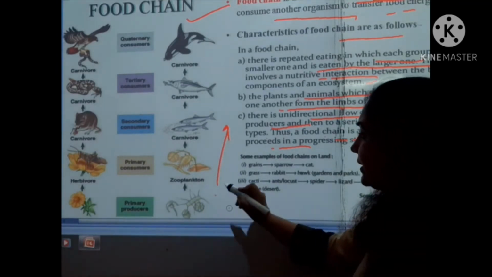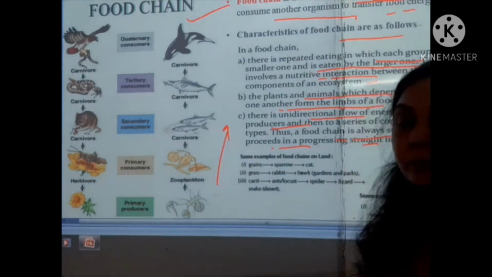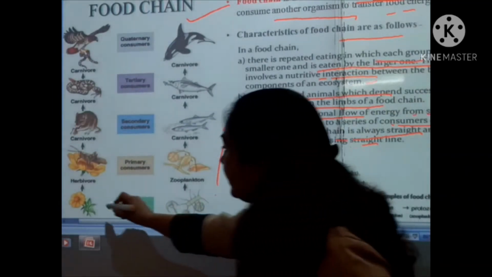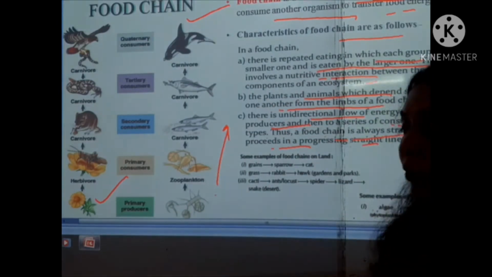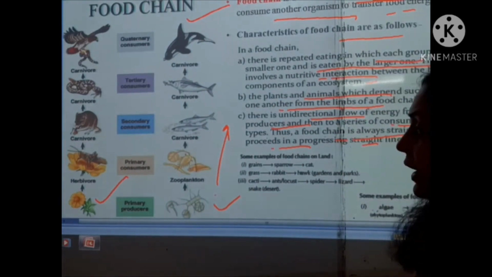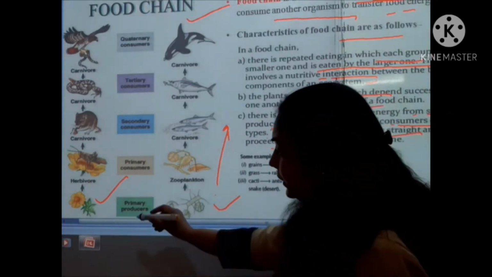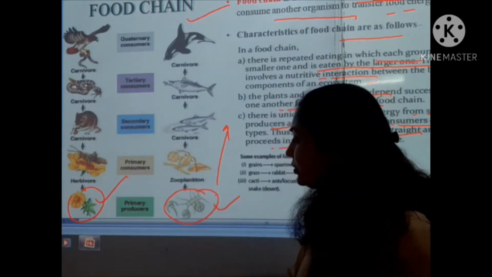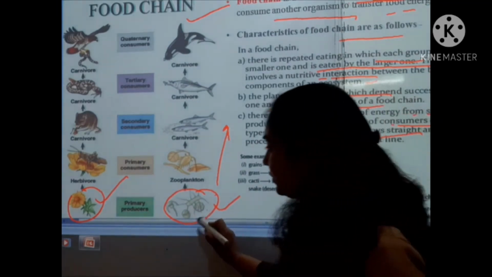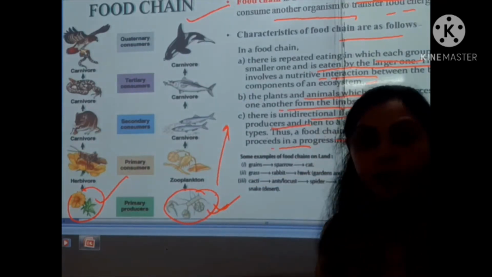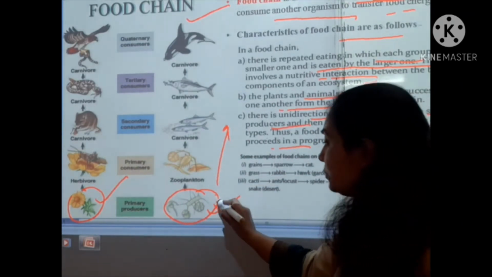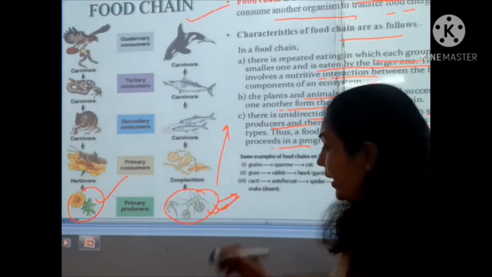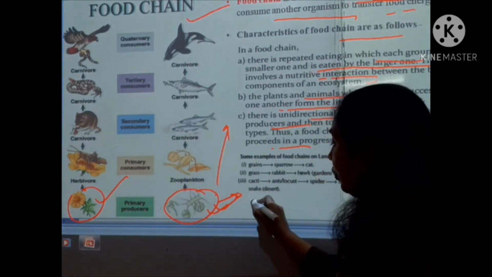Students, you are looking at examples of food chains of different organisms in different ecosystems. This is the grassland or terrestrial ecosystem, and that is the aquatic ecosystem. Here you can see the producer, the plant, and here the phytoplanktons in the aquatic ecosystem. Phytoplanktons are the small plants which float in the water.